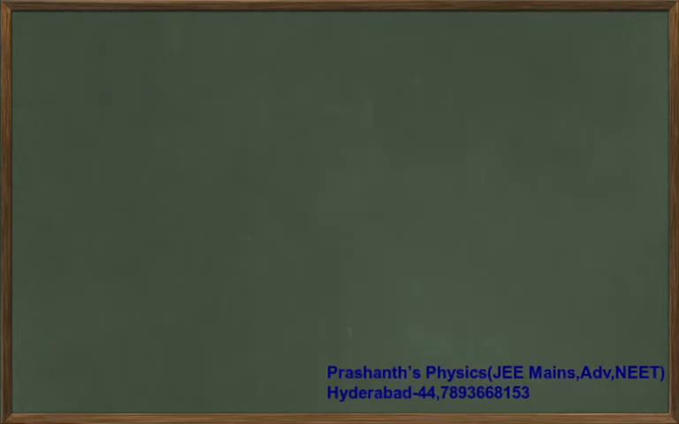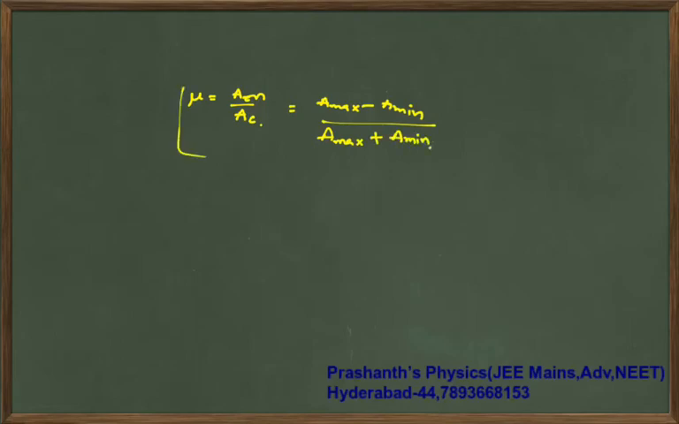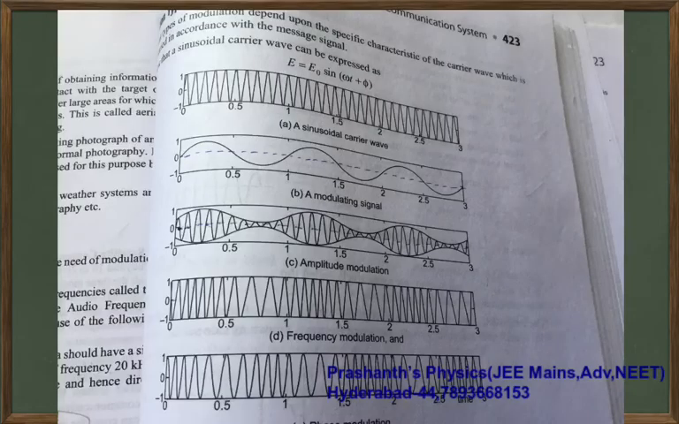So mu is the modulation index, which is the amplitude of the message signal divided by the amplitude of the carrier wave, and which we will also write as A max minus A min by A max plus A min. I will explain each in detail, don't worry. This mu is called the modulation index. I will come to this part later, but just keep it in mind. Now let us come back.